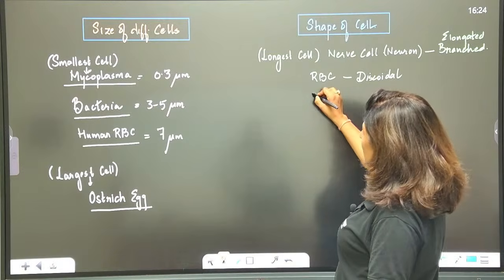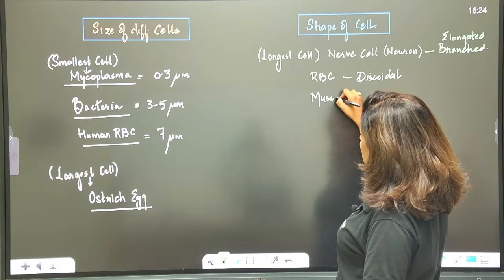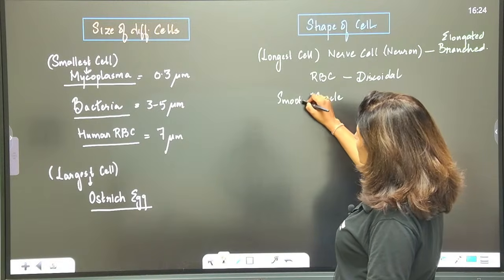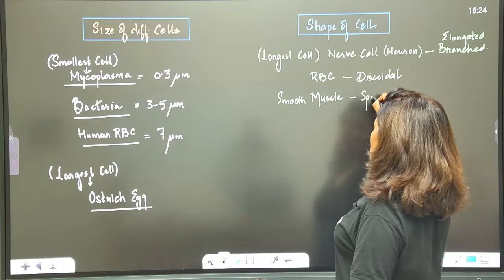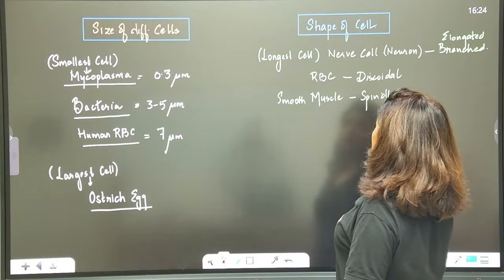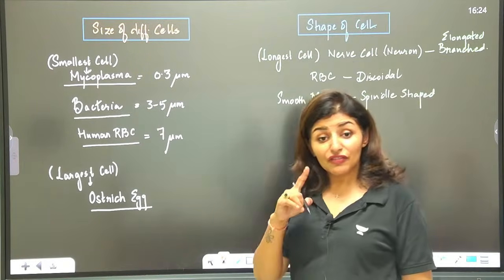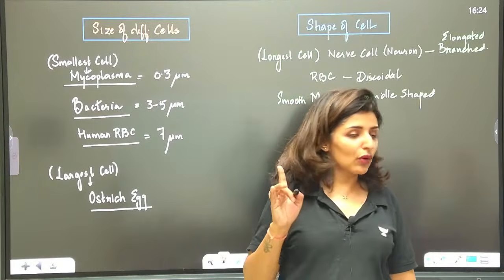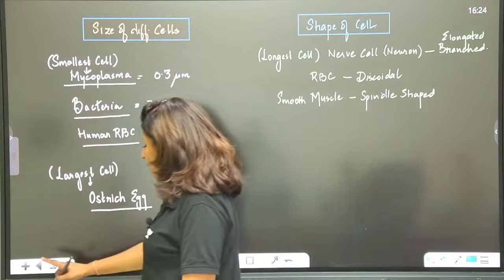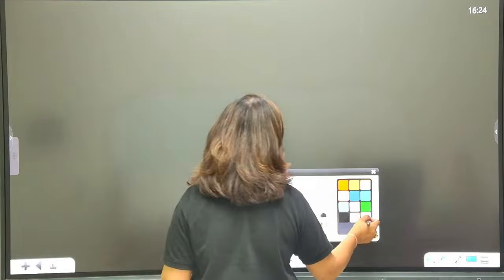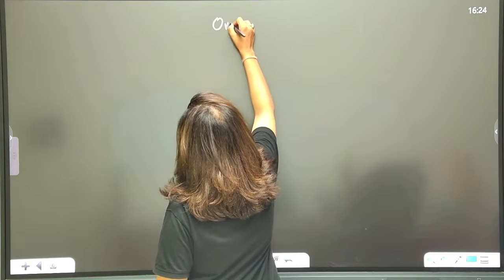This shape has a very large surface area to accommodate more hemoglobin, so discoidal. Are you getting it? Then as far as muscle cell is concerned, let's say smooth muscle is spindle shaped, showing contraction. Are you getting this? So the shapes depend upon the function that a cell has to perform. Noted? All right. Now let's take an overview of the cell.